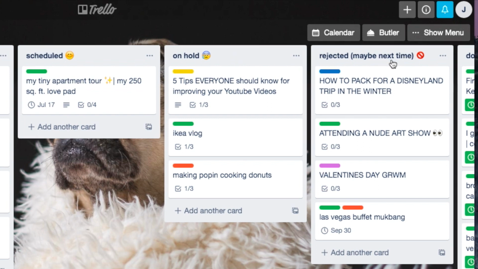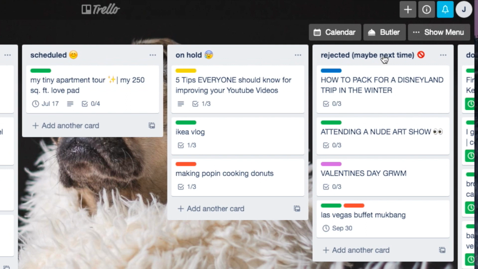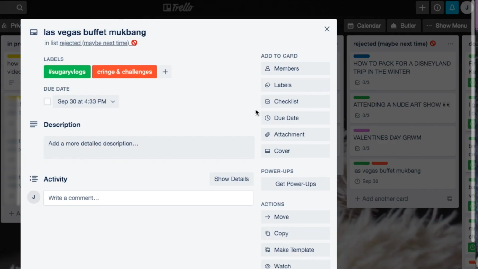And then the next section is just full on rejected. These are ideas that seemed good in theory, and I may have had them on hold or in progress this month, but then I just decided it's just not happening. For example, rest in peace to this Las Vegas buffet mukbang idea. I don't think we're going to be traveling there anytime soon, and I don't think buffets are going to exist in the near future.